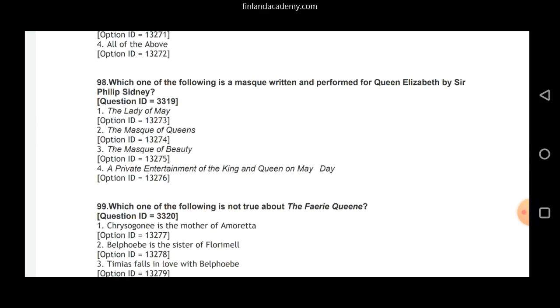Question 98. Which one of the following is a masque written and performed for Queen Elizabeth by Sir Philip Sidney? The Lady of May, The Masque of Queens, The Masque of Beauty, a private entertainment of the King and Queen on May Day. So the correct answer here is option 1, that is The Lady of May. The Lady of May was performed first for Queen Elizabeth at Earl of Leicester's country estate at Wanstead, and it's a one-act play by Sir Philip Sidney. Option 1, The Lady of May, is our correct answer here.